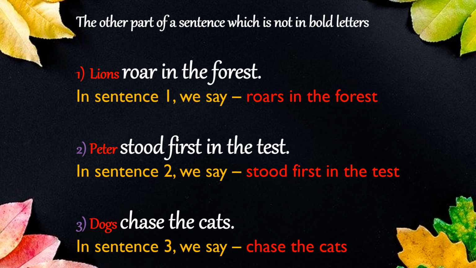We say that the lions roar in the forest. That is the first sentence. In the second sentence, we say Peter stood first in the test. Peter stood first in the class. Then third sentence, what do we say about the dogs? We say that the dogs chase the cats.